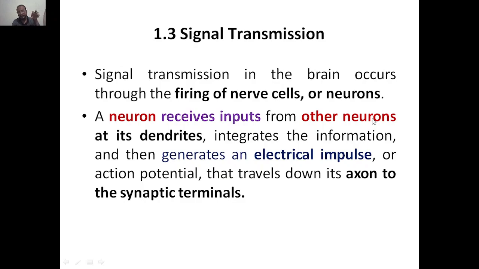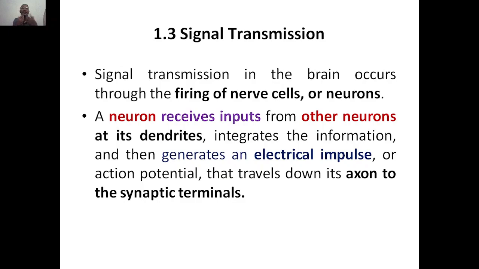Imagine neuron A receives input information from neuron B. At its dendrites, where it receives the information, A has some information that should be transferred to B. Where they come into contact, in the dendrites, it is a specific space where they integrate the information. That means all the information in A will be given to B.